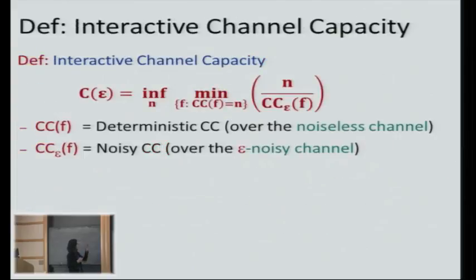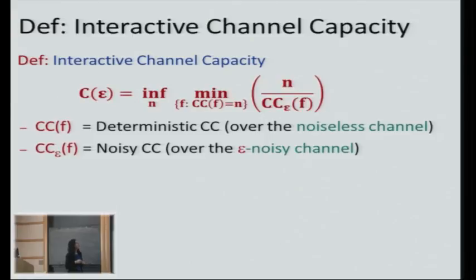Right. So now I'm able to define the interactive channel capacity. And the interactive channel capacity is given by this formula. Just to remind you, CC of f is the deterministic communication complexity, and CC epsilon is the noisy communication complexity. Let's try to parse this. First note that this n here, here, and here is just the regular communication complexity of a function. And let's look at this min part of the formula.